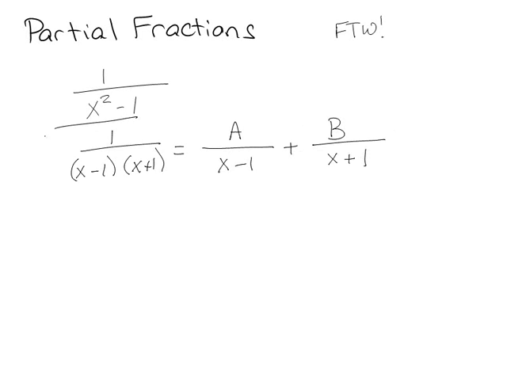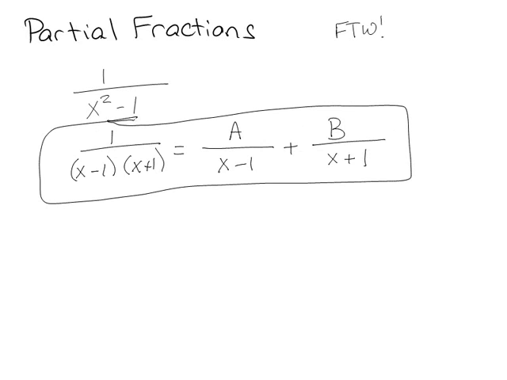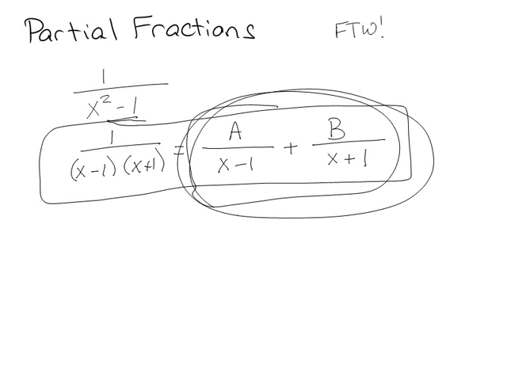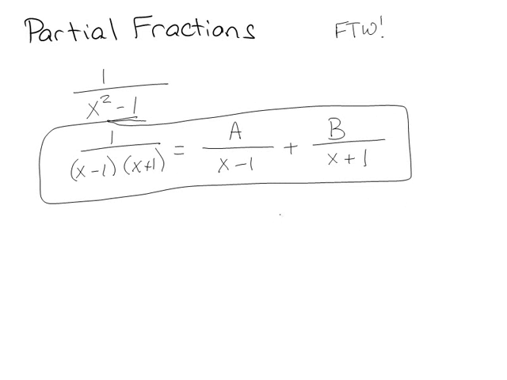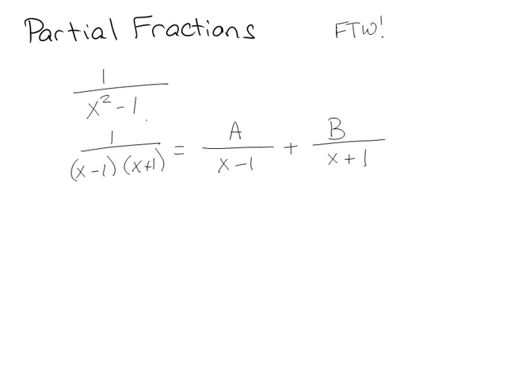So basically, what this says is that if you give me 1 over x squared minus 1, there exists in the universe this random expression where I don't have a squared thingy on the bottom. Okay, so that's partial fraction decomposition. So just take my word for it for a minute, and let me walk you through a little example to show you what it looks like. Basically, this is my leap of faith that this exists. I'm not going to tell you why we know it exists. I'll just tell you how to make the right guesses.